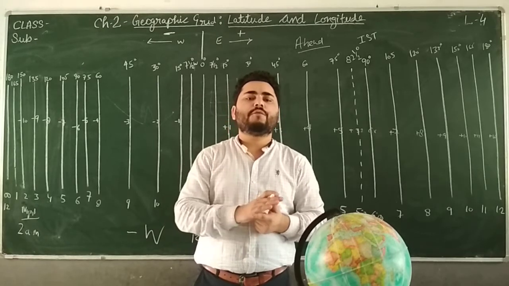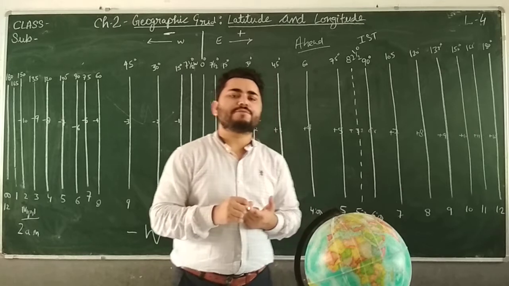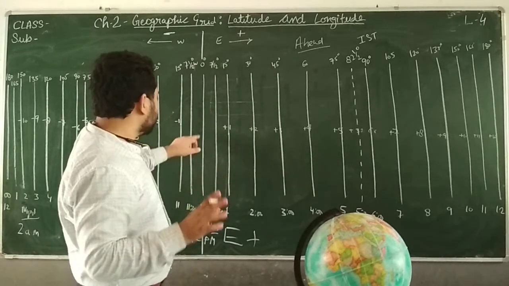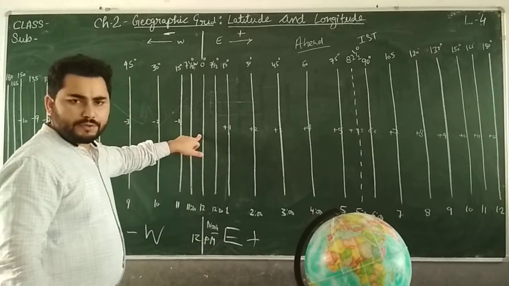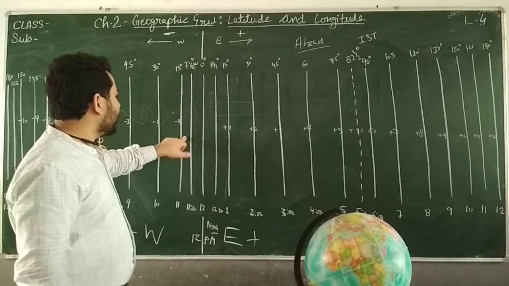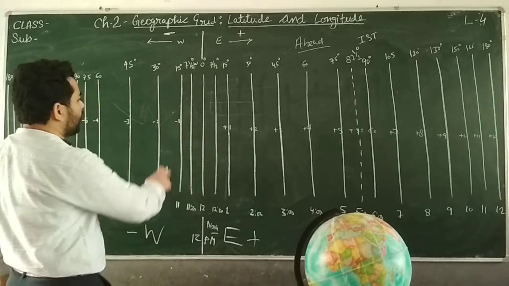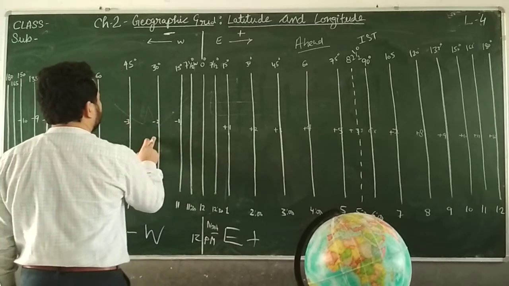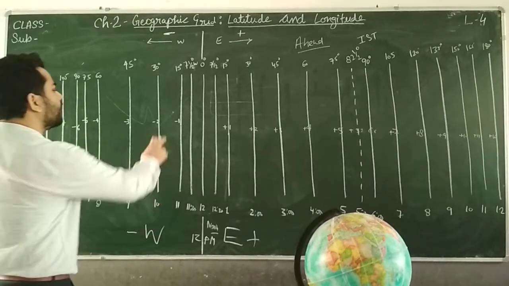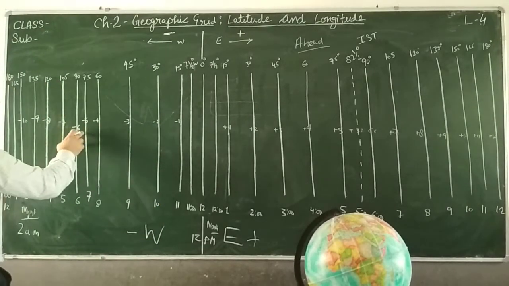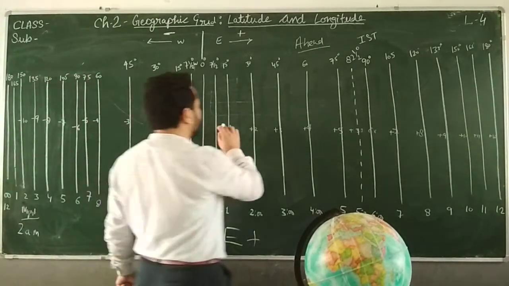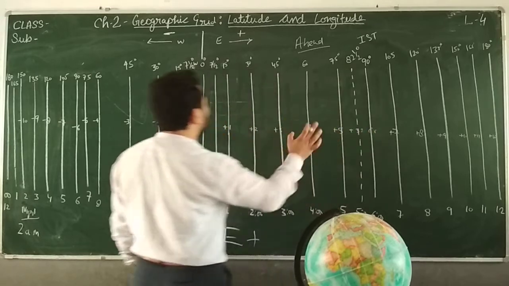Now, how do we get that time zone? You have to understand that. We know this is 0 degree, and here we have 7.5 degree and 7.5 degree. And here I have 15 degree, 30 degree, 45 degree, 60 degree, and I have already written -1, -2, -3, -4, -5, -6. So these are the time zones only. I have also written +1, +2, +3, +4. These are the time zones.